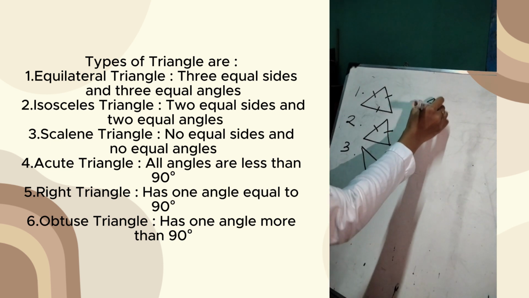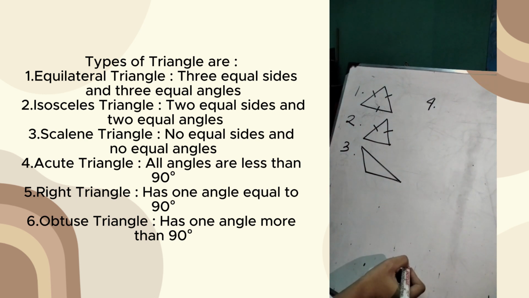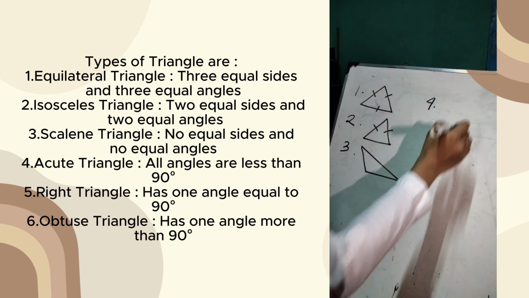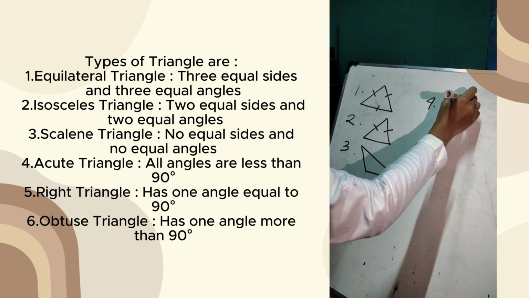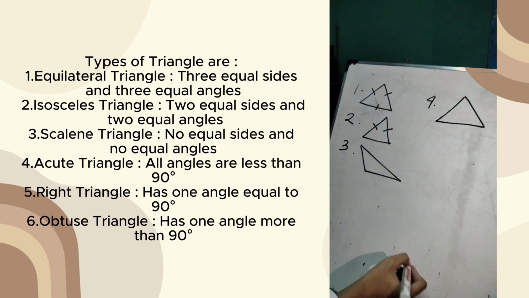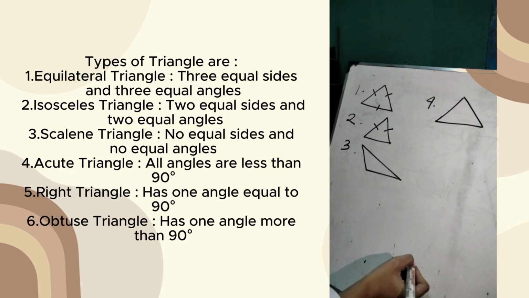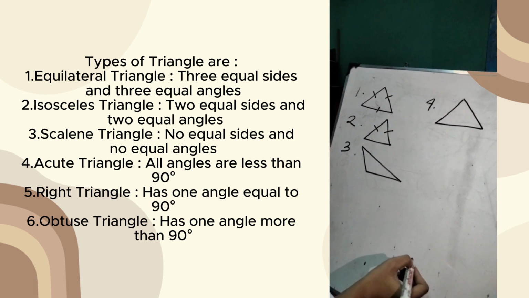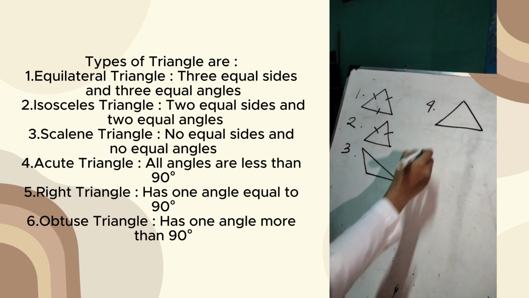4. Acute triangles: all angles are less than 90 degrees. 5.